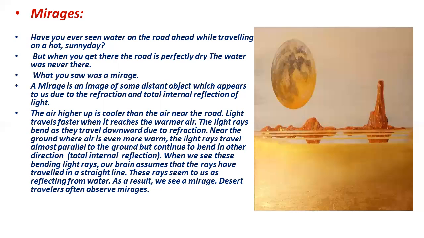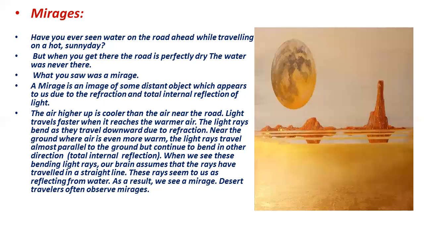So light travels faster when it reaches the warmer air near the road. The light rays bend as they travel downward due to refraction. Near the ground, where the air is even warmer, the light rays travel almost parallel to the ground but continue to bend in the other direction, which is called total internal reflection.